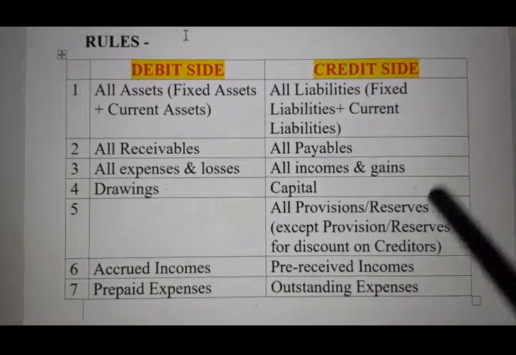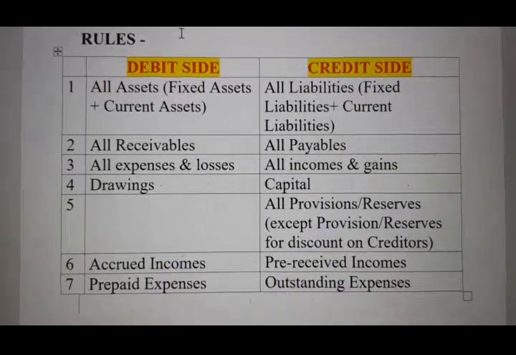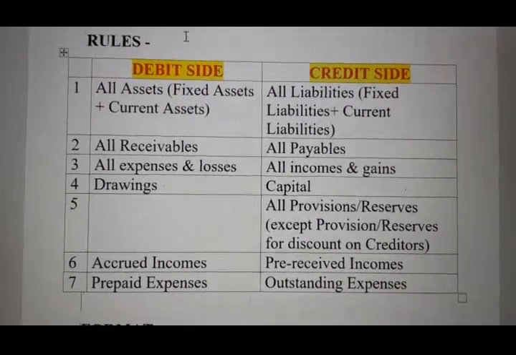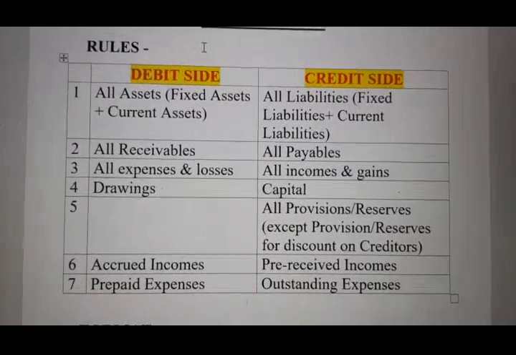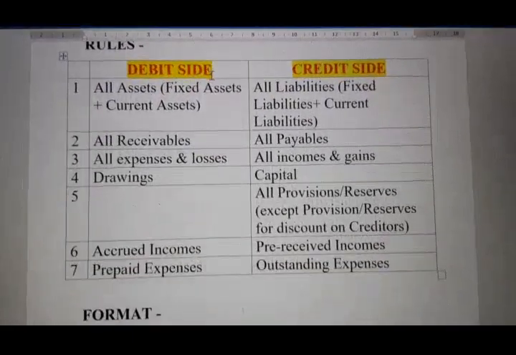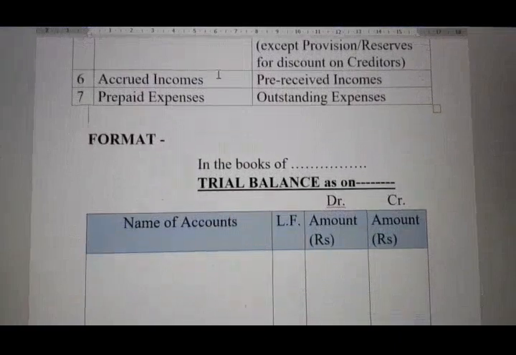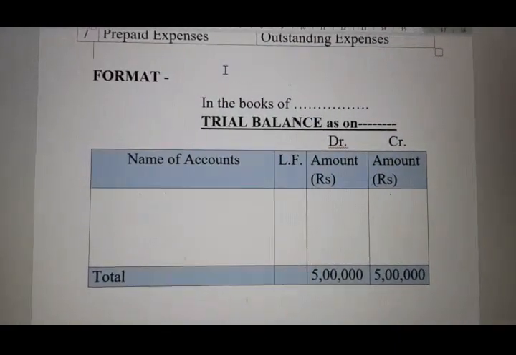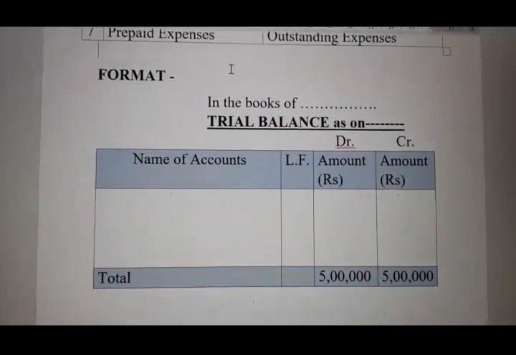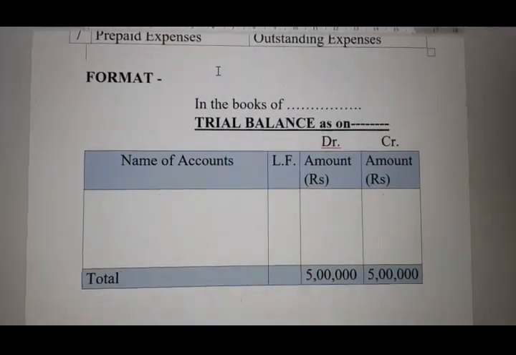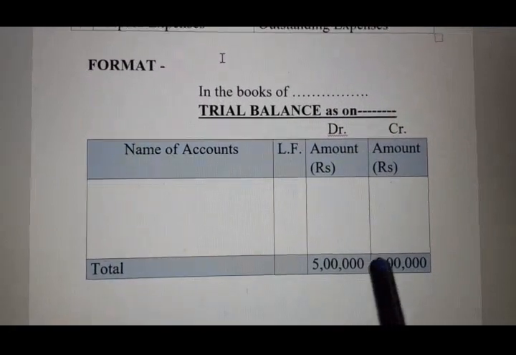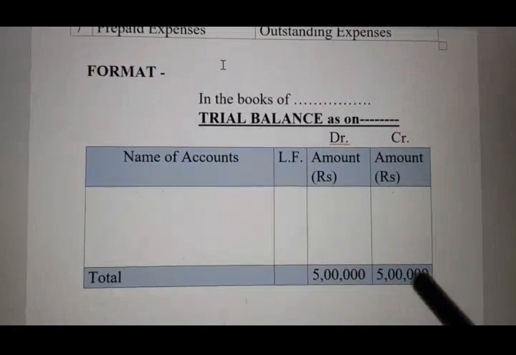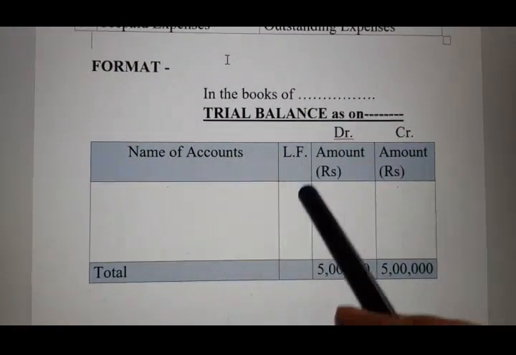So these are the rules you have to keep in mind for preparation of trial balance. And one thing, trial balance preparation is very easy. If you know these rules properly, you can easily make a trial balance. This is called the format of trial balance. The format is very similar to the format of journal. Journal has a total of 5 columns: date, particulars, ledger folio, amount rupees debit, amount rupees credit. Here the last 3 columns are the same as the journal.